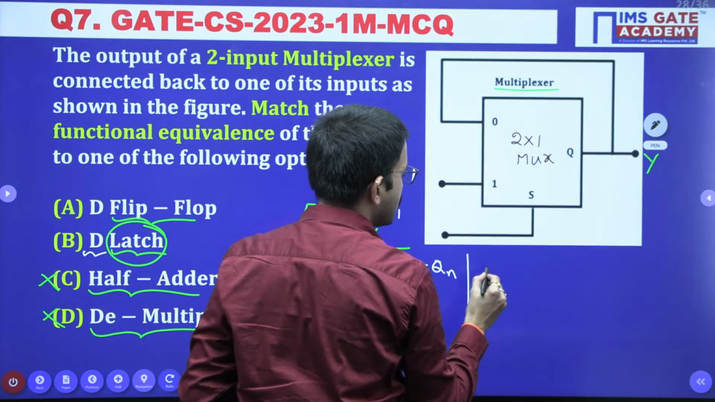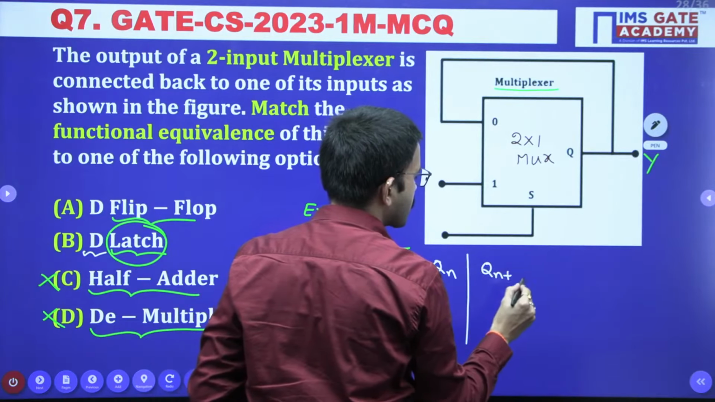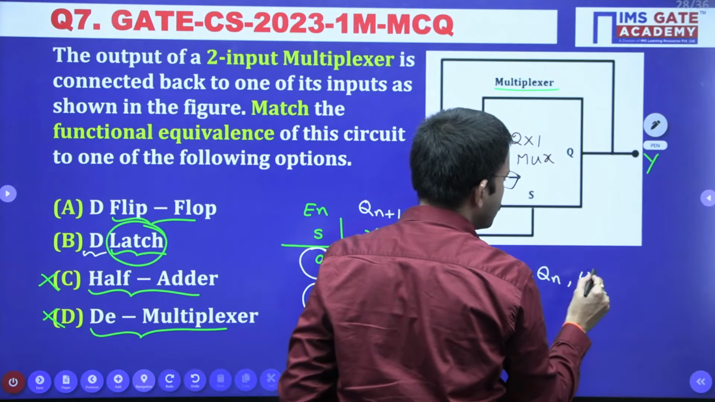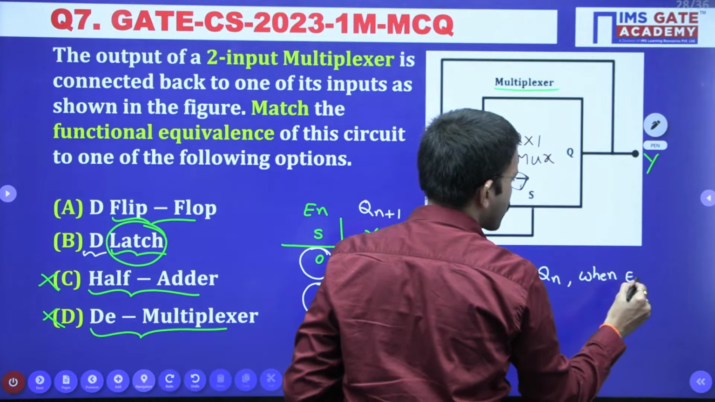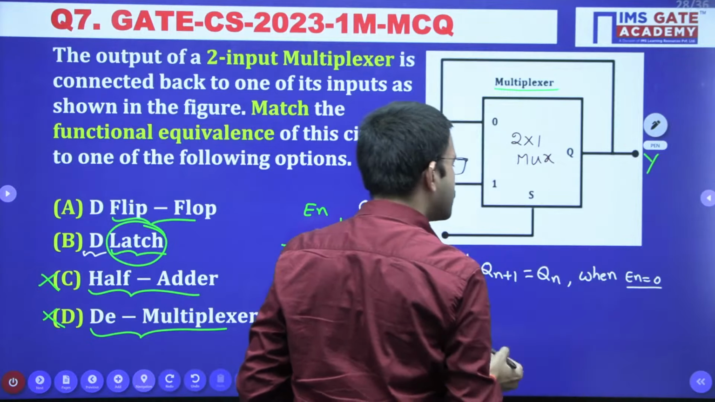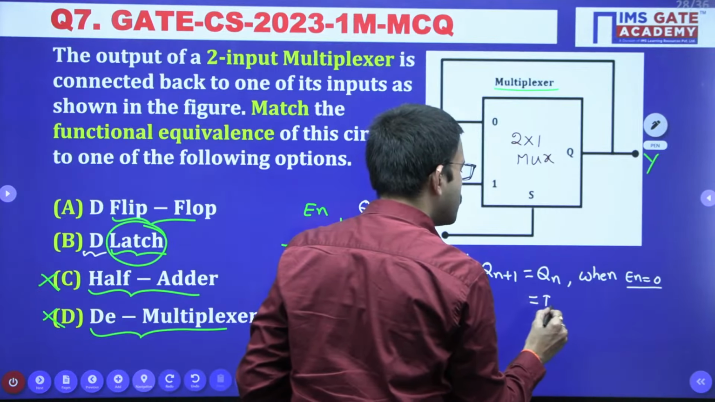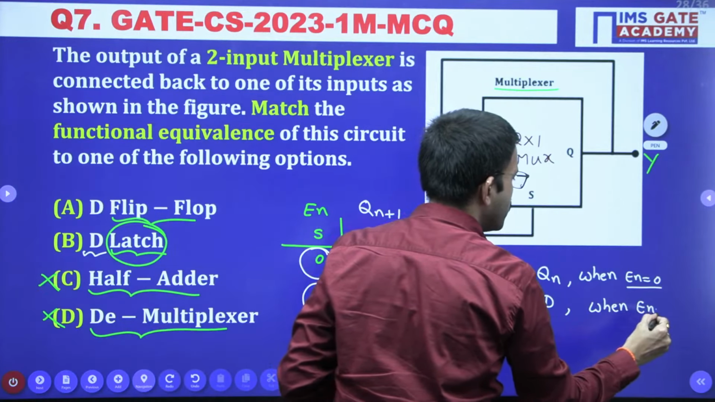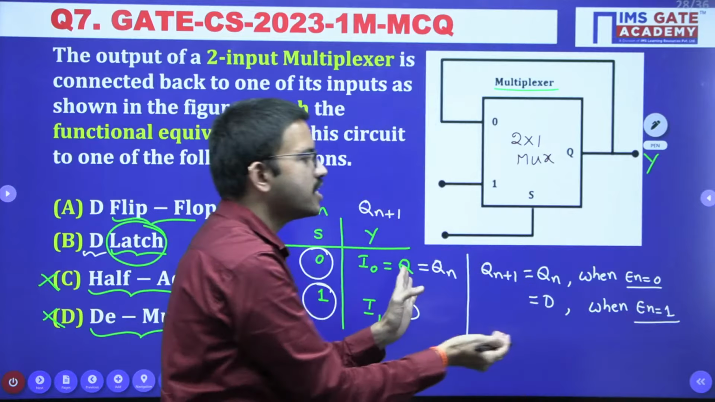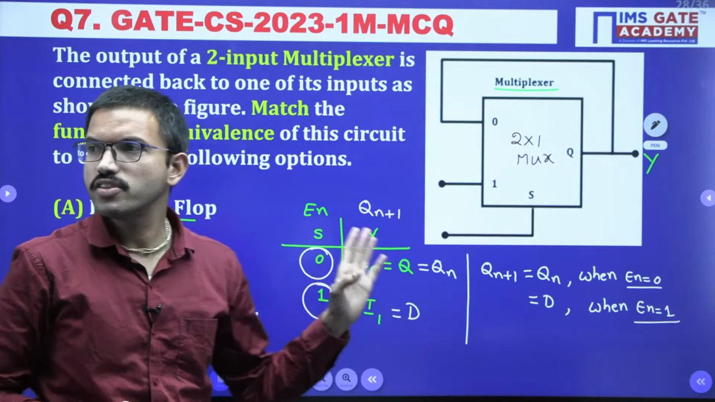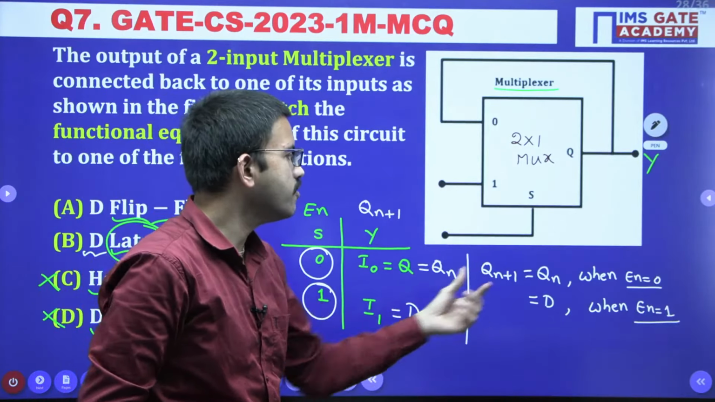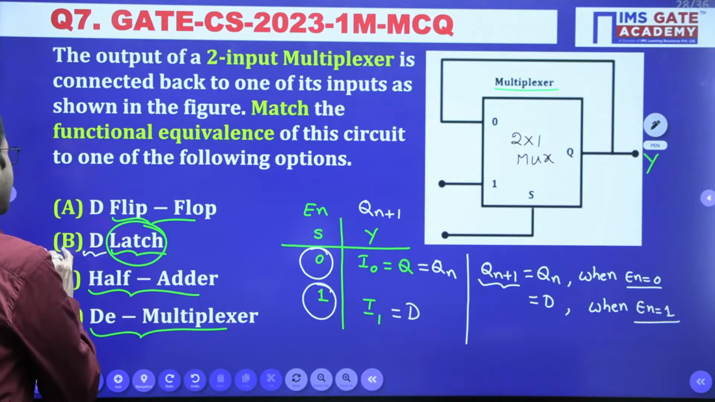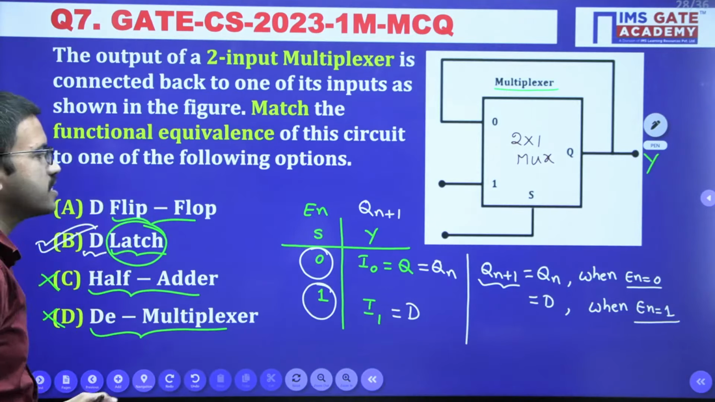Directly you can say Qn+1 is equal to Qn when enable equals 0. When enable equals 0, there is no change in the state, and Qn+1 equals D when enable equals 1. So this is the characteristic equation. Always with respect to flip-flops and latches, in general we discuss with respect to the normal output. So this is the reason you can select option B as the correct answer.